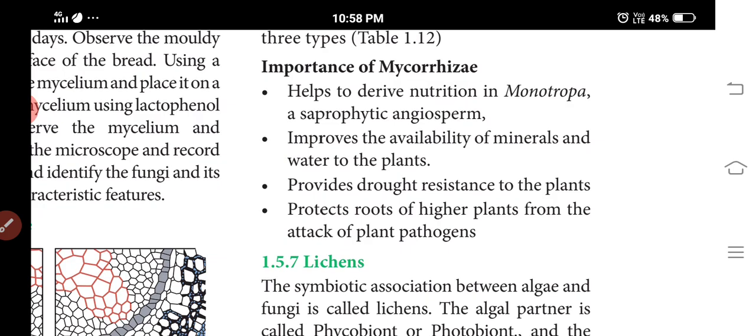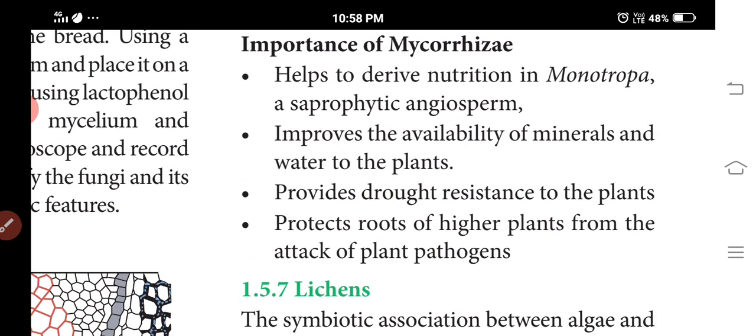Next is the importance of mycorrhiza. It helps to derive nutrients in Monotropa, a saprophytic angiosperm. It improves the supply of minerals and water to the plants. It provides resistance to the plants, such as drought resistance. It protects the roots of higher plants from the attack of plant pathogens.